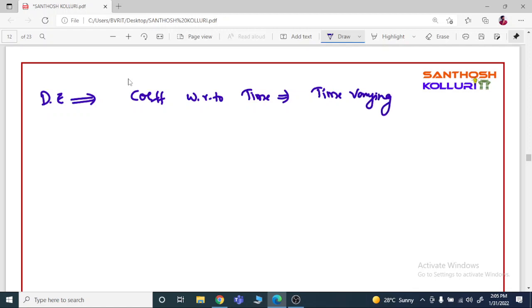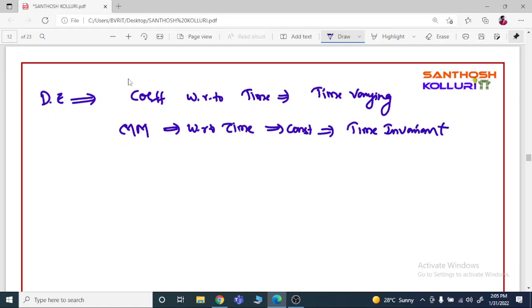If the coefficients are not changing with respect to time, that is, they are constant, then that kind of system can be called a time invariant system.